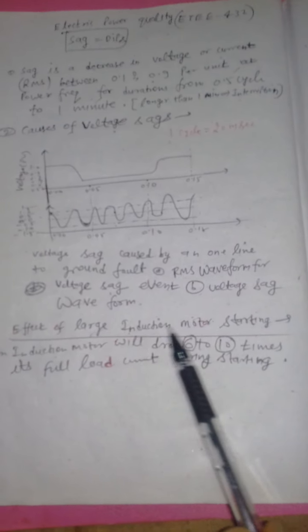So the effect of large induction motor starting. See, when a large rating induction motor or high rating induction motor is started, you can see this kind of voltage sag, right? Momentary voltage dip you can see. What is the reason for that?